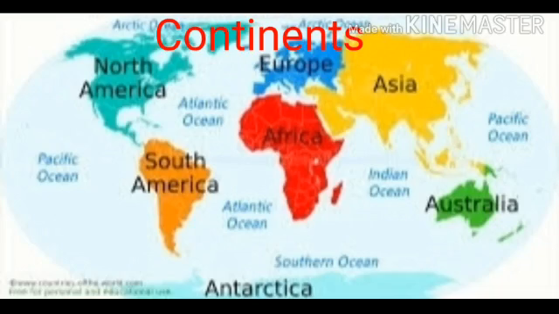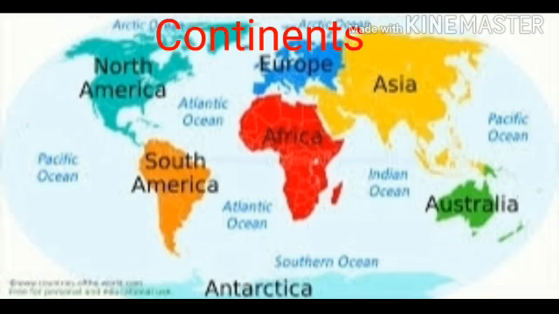Let us discuss continents. Students, what are continents? Large landmasses are called continents. Am I right? Students, what do you know about continents? A continent is a large area of land on earth that is joined together. In general, it is agreed there are 7 continents in the world. They are Asia, Africa, North America, South America, Europe, Australia and Antarctica.